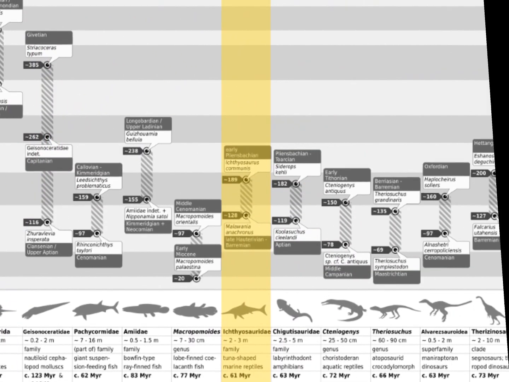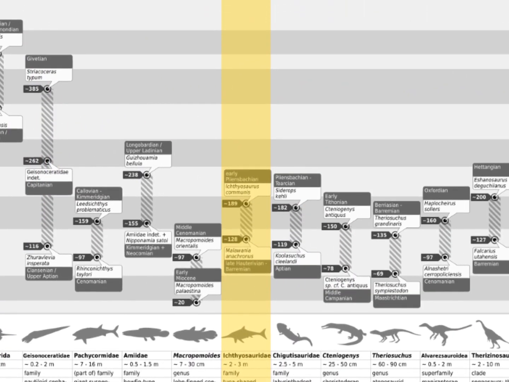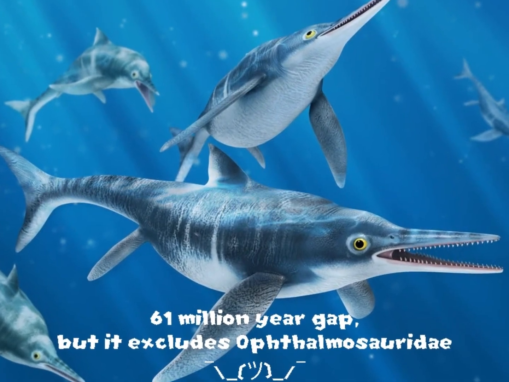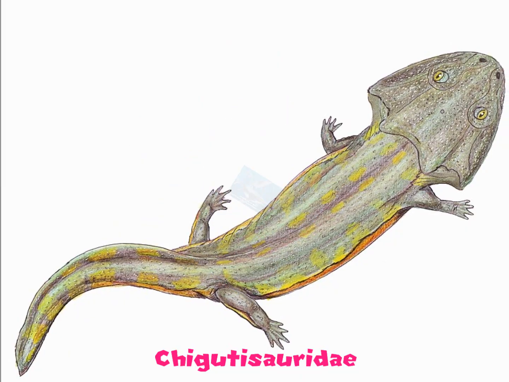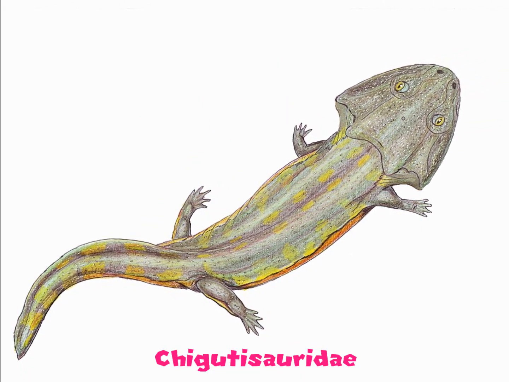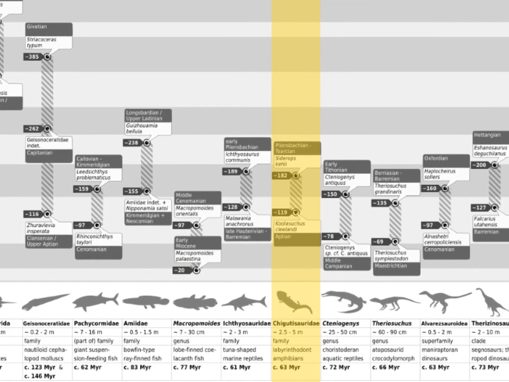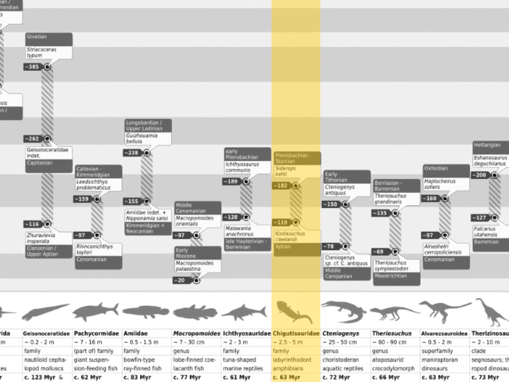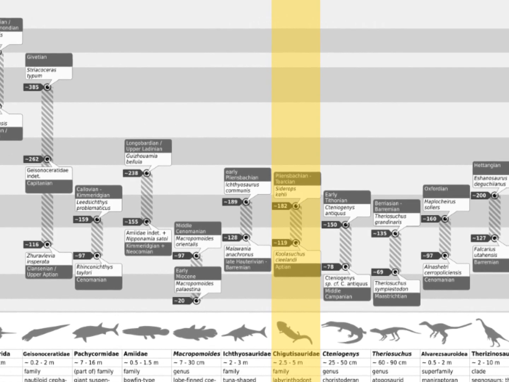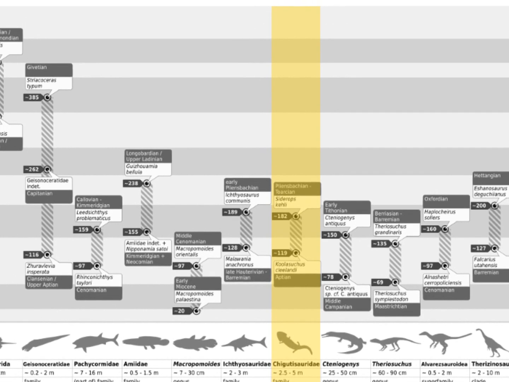Next up on the image is the ichthyosaur, and I actually had a good joke planned for this one. Unfortunately, this one is a pain to explain and not the most convincing. After that is the Chikudesauridae, our first non-fully marine animal, an amphibian. This one has a 63 million year gap between its fossils, escaping both the mid and late Jurassic. Of course, it didn't disappear for that period of time, but some just managed to evade the flood for longer than others.